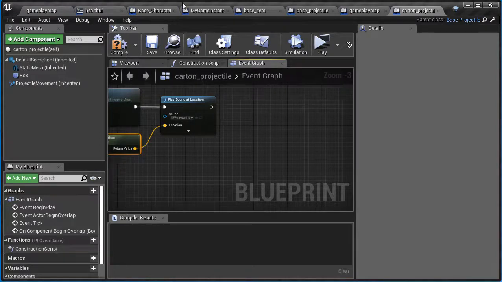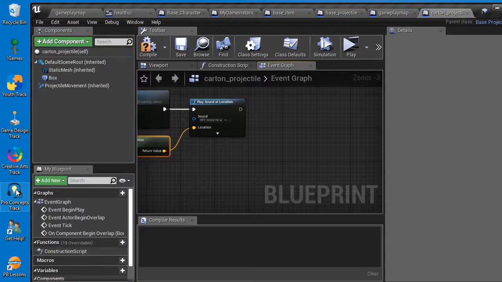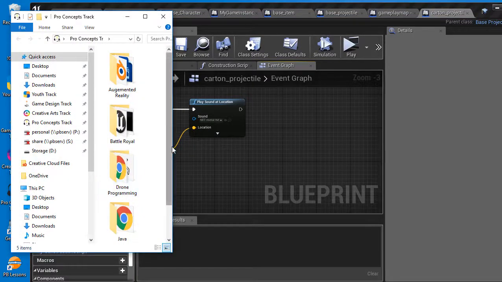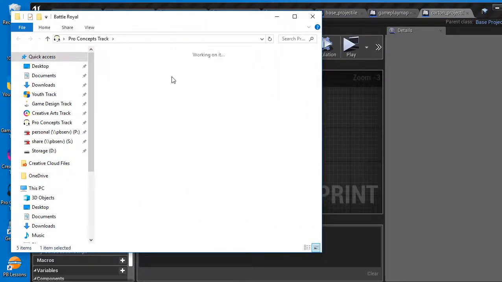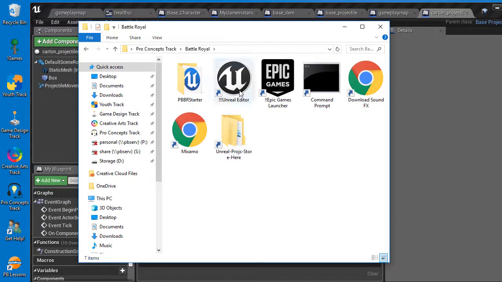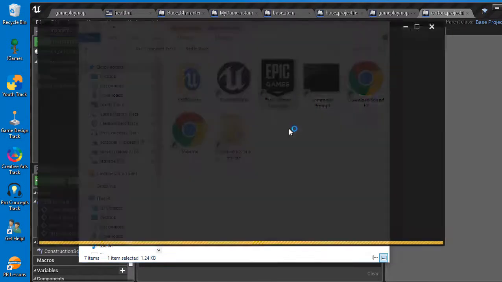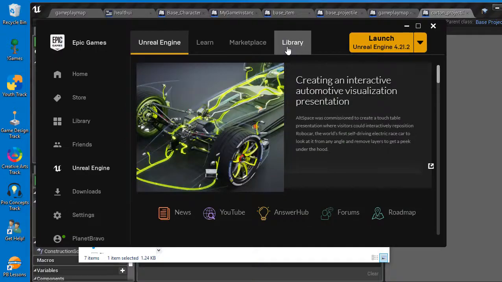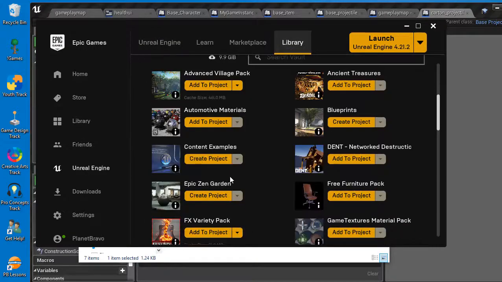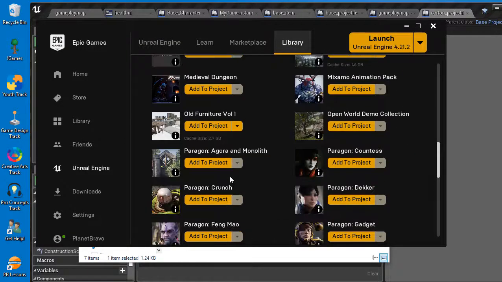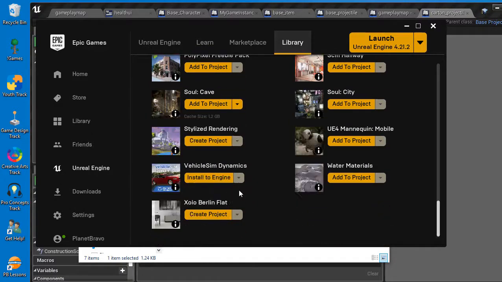Now, you can get a whole bunch of particles in the Unreal store. I'm going to go to Epic Games Launcher and Library, and in there I'm going to scroll down. It should be somewhere near the bottom.